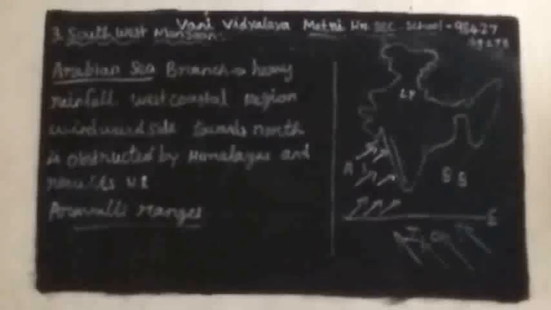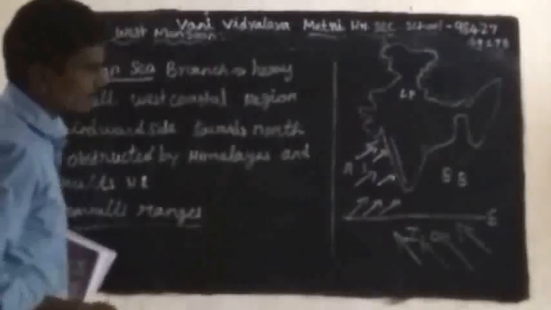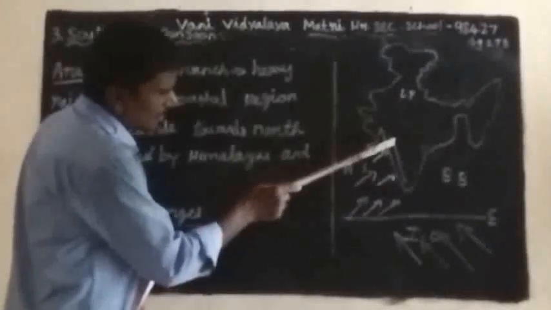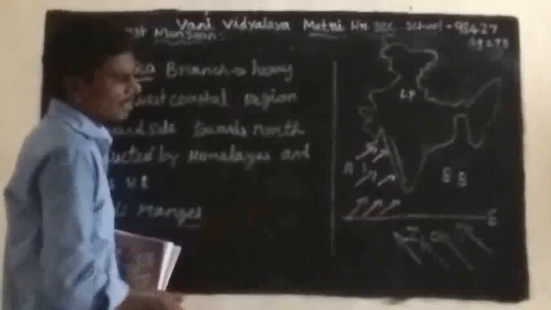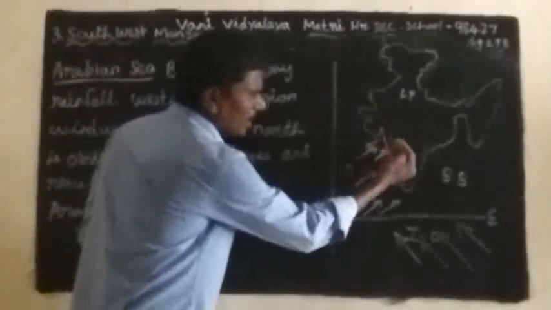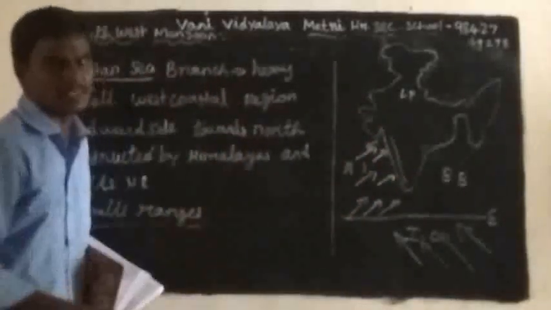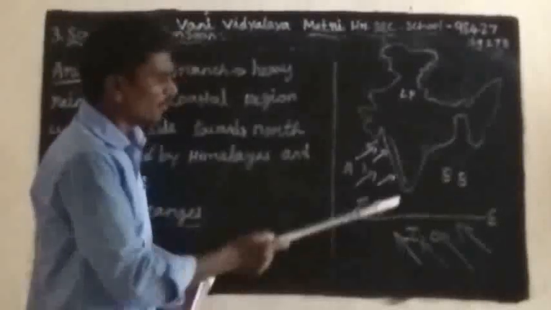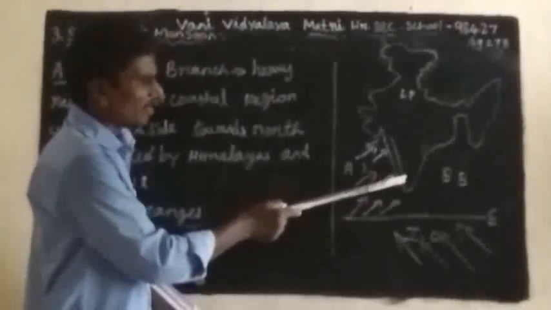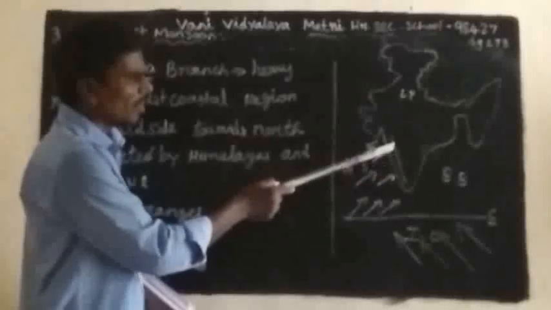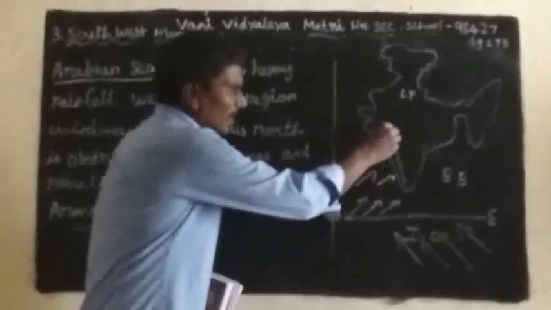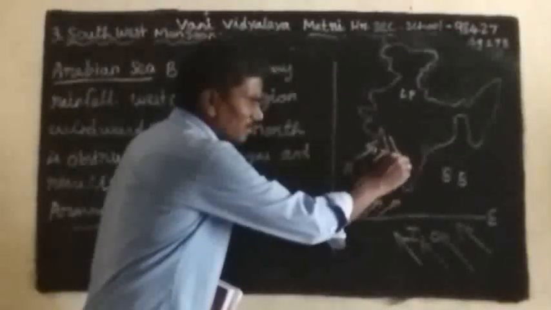The heavy rainfall on the west coast of India is on the windward side. There is the Western Ghats, and these moisture winds strike it, so Kerala, Karnataka, Goa and Mumbai receive heavy rainfall because of the Western Ghats side.